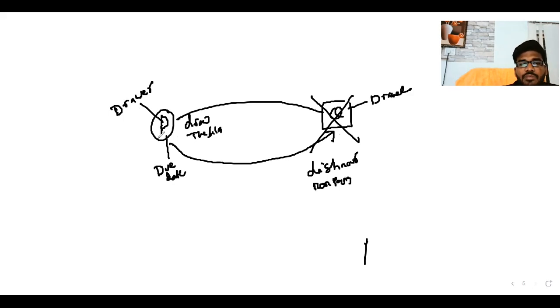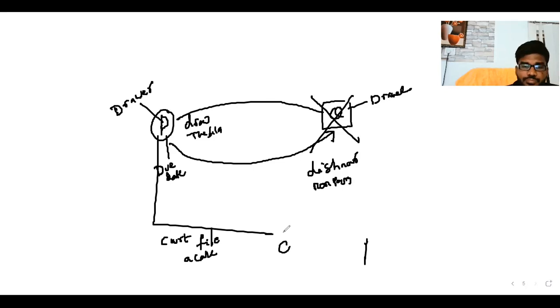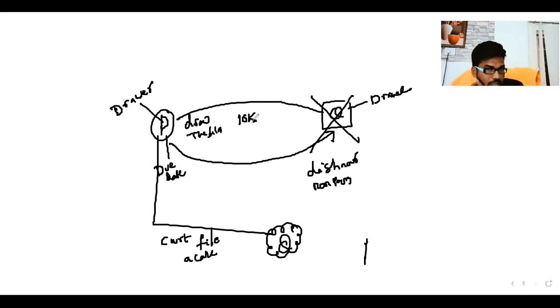Then P went to the court and filed a case against Q for payment of 10,000 rupees, a 10,000 rupee bill. He drew the bill for 10,000 rupees, and the acceptor is liable to pay on the due date. On the due date, P approached Q, who failed to pay, so he went to the court and filed a case. So what happened in this court of law?